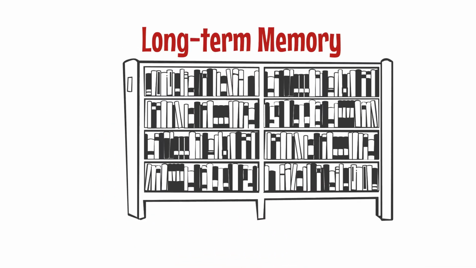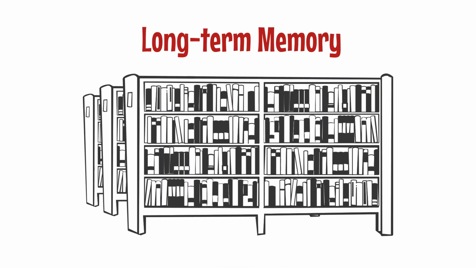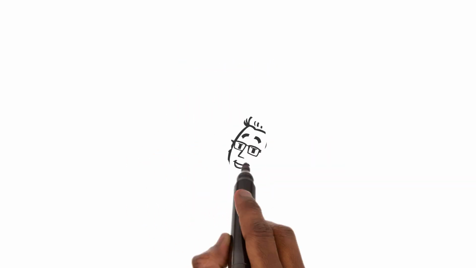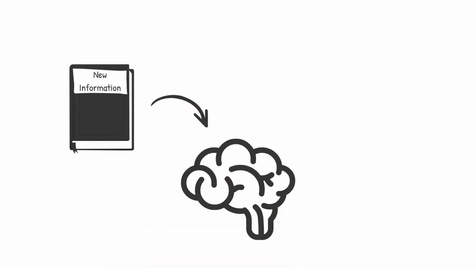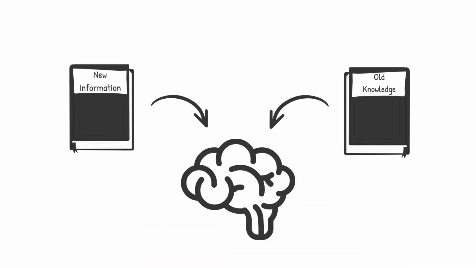Long-term memory is like a huge library where information is stored forever. This allows us to remember things for a long time and retrieve them when needed. It helps us connect new information with what we already know.